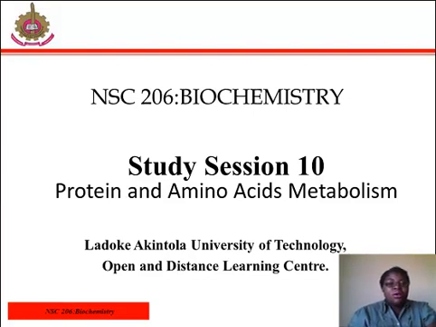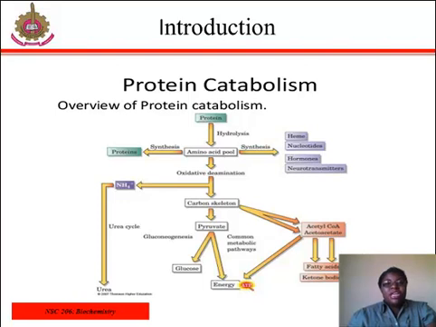disorder. Moving to the introduction, in the mammalian body, proteins are not stored for later use. Excess proteins ingested in humans' body must be converted into glucose or triglycerides and used to supply energy or build energy reserves. Although the body can synthesize proteins from amino acids, food is an important source of those amino acids, especially because humans cannot synthesize all of the 20 amino acids used to build proteins.